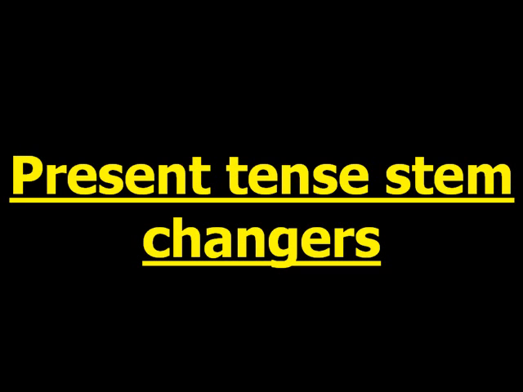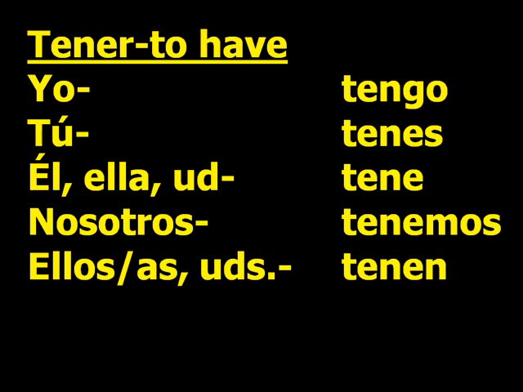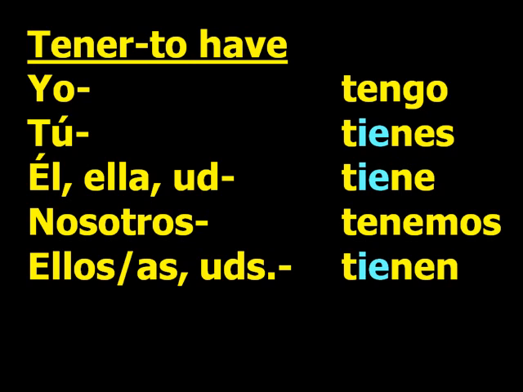And now for present tense stem changers. Let's take a look first at the verb tener. Notice the forms, the verb endings for regular ER verbs. Tengo, that's a regular. Tienes, tiene, tenemos, and finally tienen. With stem changers, in this case with tener, the E in the stem changes to IE. Notice, however, it only changes with tú, él/ella/usted, and ellos/ellas/ustedes forms.